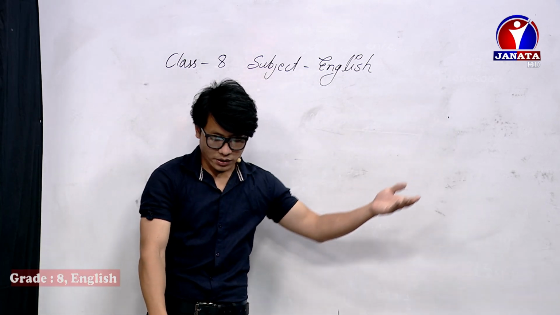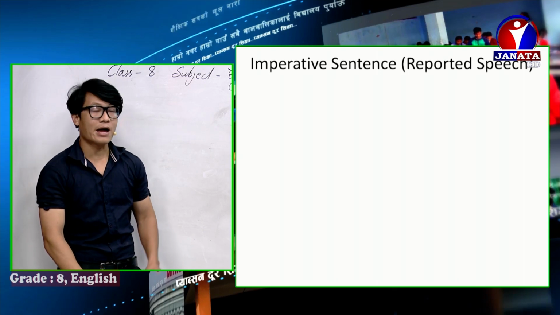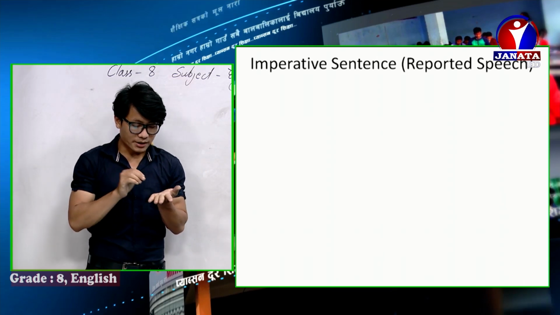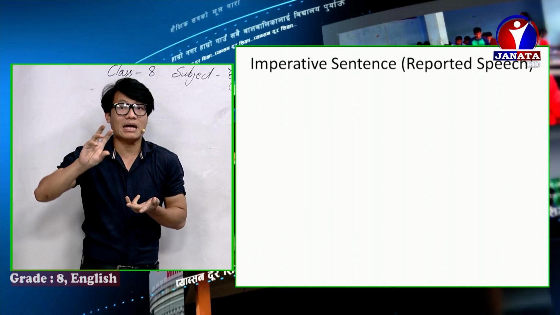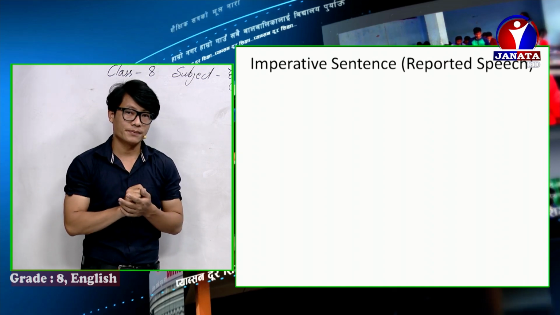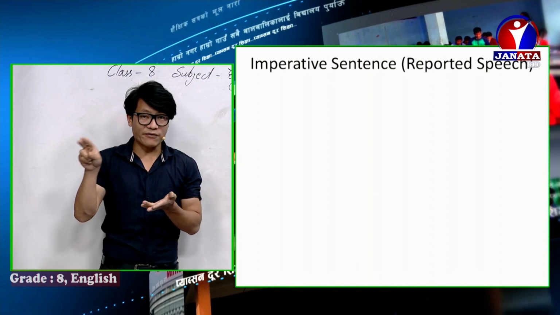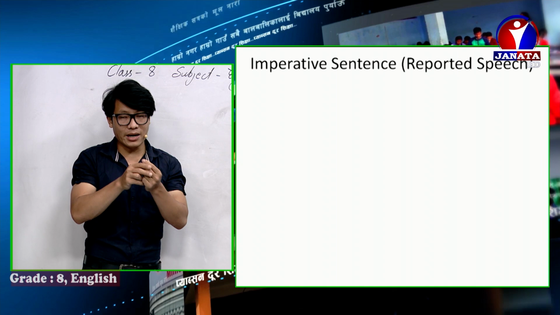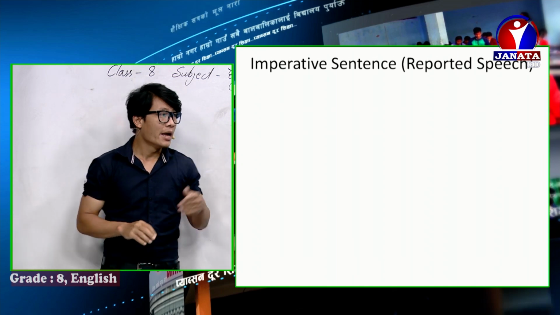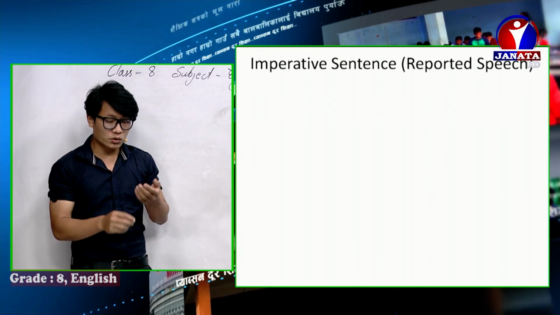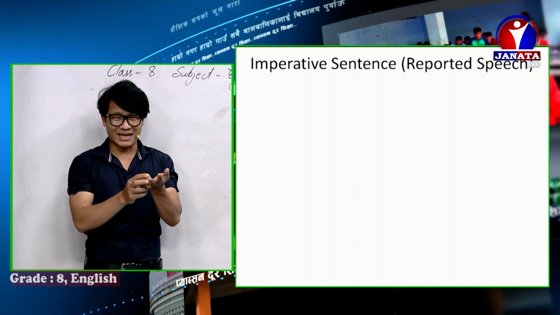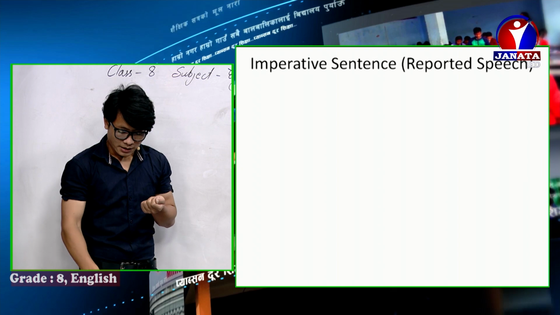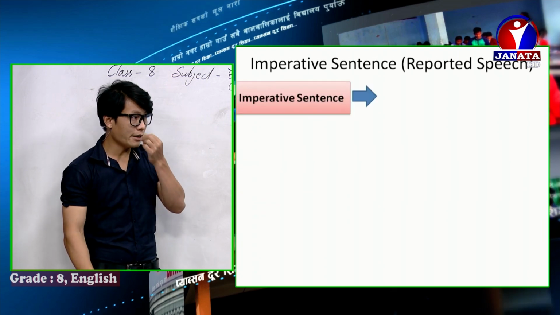Now let me show you this side. Imperative sentence. Imperative sentence means, remember, the sentence which starts with a main verb, direct verb 1, and ends with a full stop, like go home. It starts with go, verb 1, and after home there is a full stop. An imperative sentence is used to request, say, command, order. Okay? Remember this.